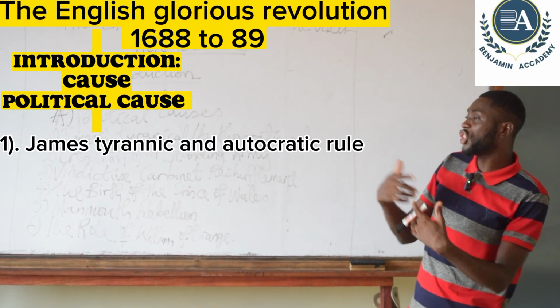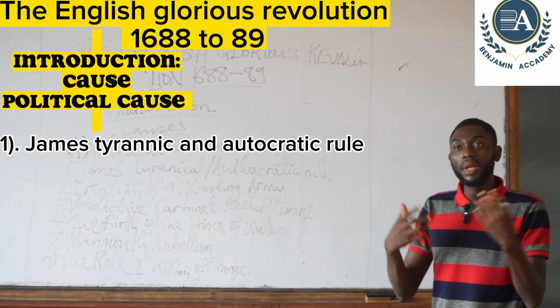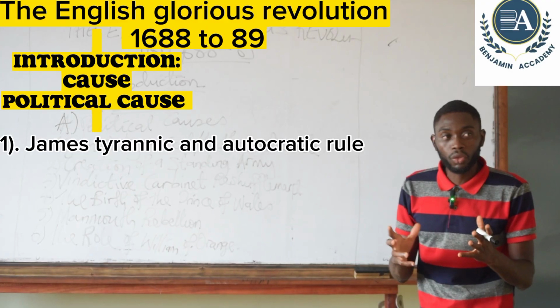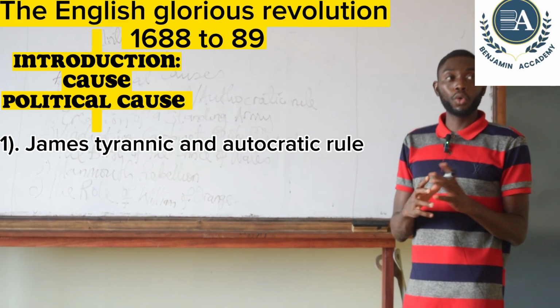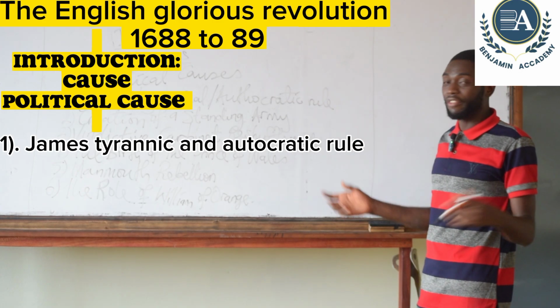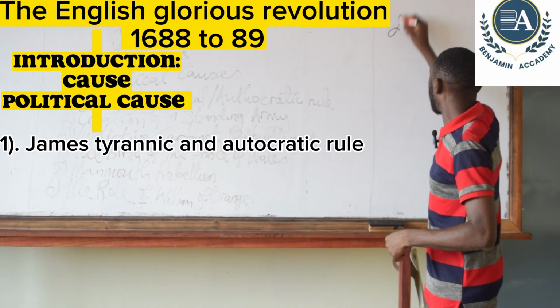So when James came to power, he became a tyrant. James believed that any opposition to him was tantamount to rebellion. Anybody that wanted to oppose his policy, he was supposed to fight that person. As if that was not enough, being an autocrat, James had two powers that he was using. He was using dispensing powers